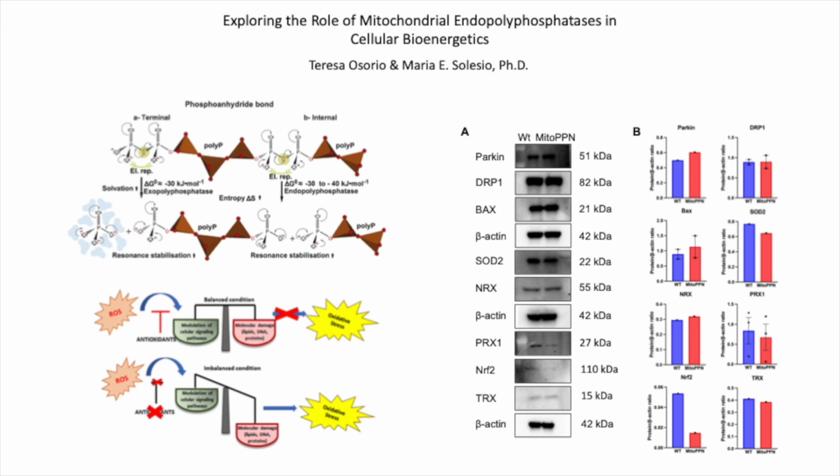This is characterized by a decrease in basal antioxidant protein levels, which are critical for detoxifying free radicals. Moreover, we demonstrate a significant effect of mitochondrial poly-P on the regulation of global cellular bioenergetics in these cells.